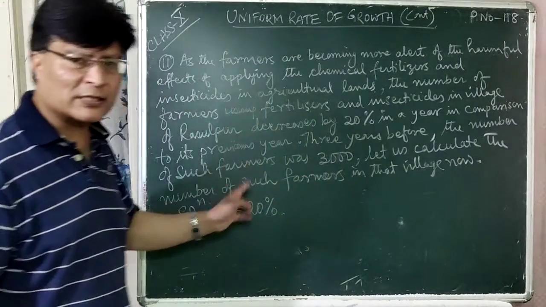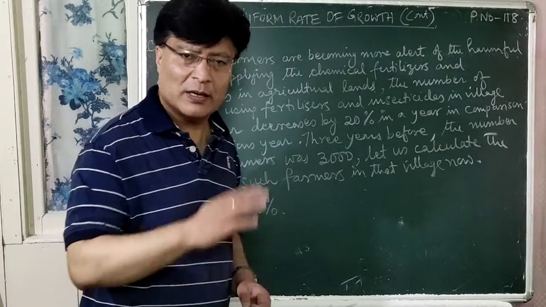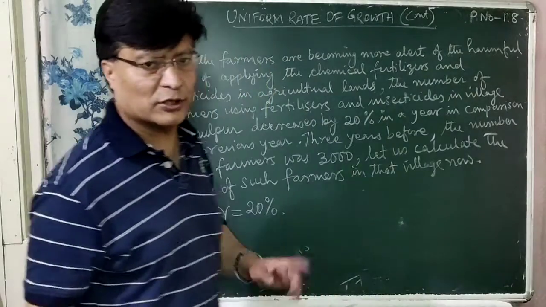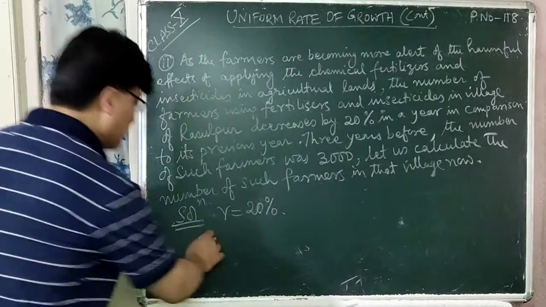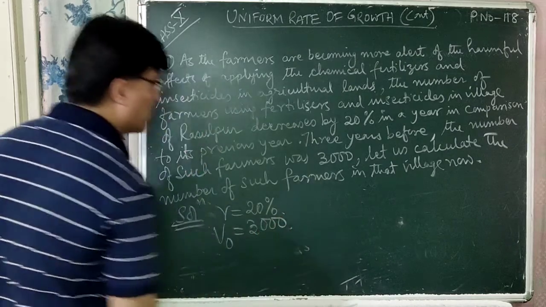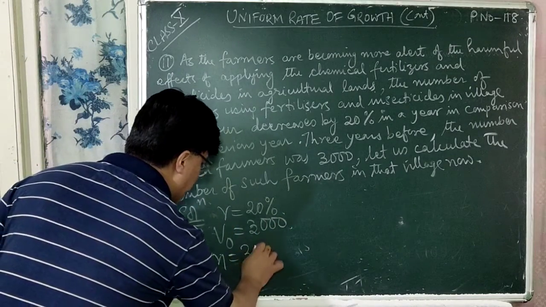And before 3 years means 3 वर्ष अगाडि, the number of farmers using such chemical fertilizers and insecticides were 3000. 3 वर्ष अगाडि चाहिँ number of farmers कति थियो रहेछ? 3000 थियो रहेछ. त्यो चाहिँ इनिशियल भ्यालु भयो. That is V0. V0 is equal to 3000 before 3 years. That is n is equal to कति भयो? यहाँ 3 years भयो.